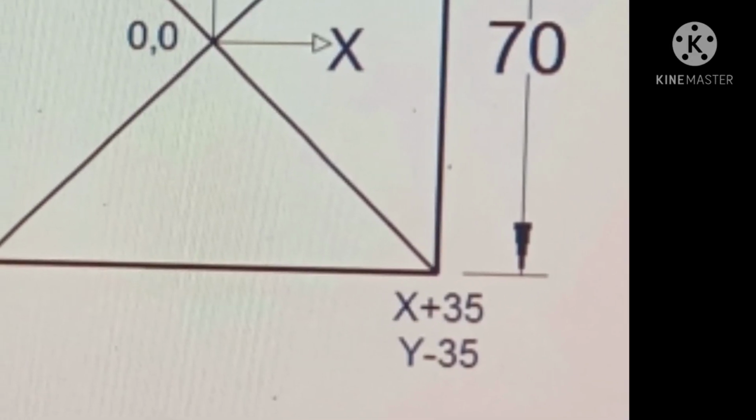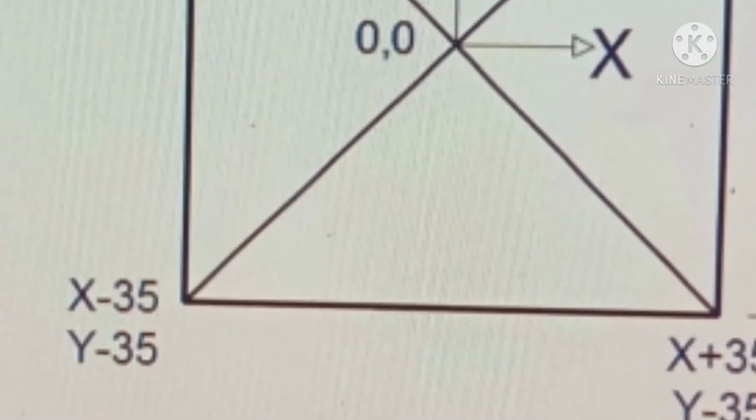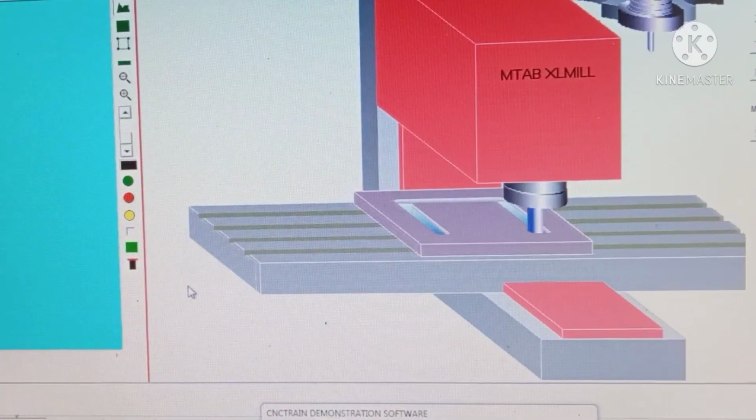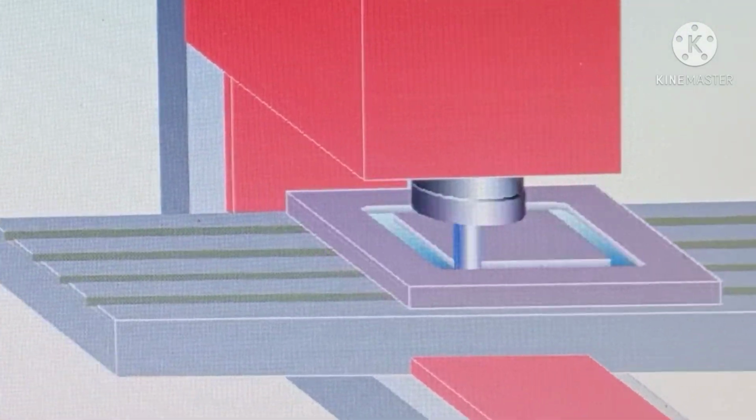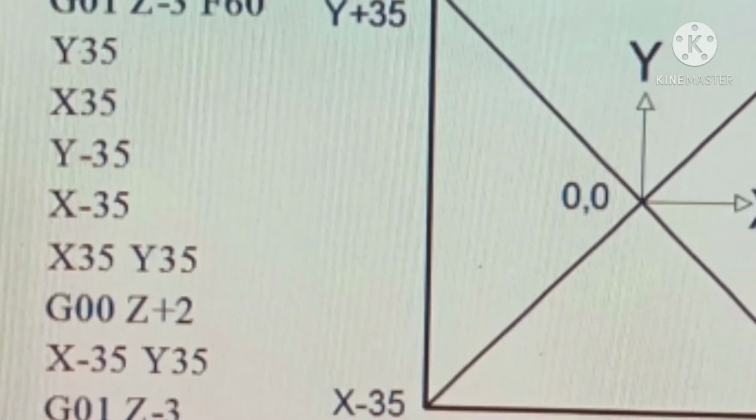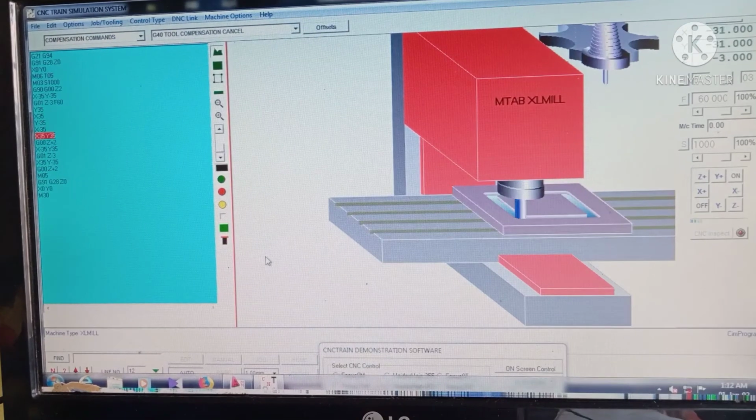And the next point is X minus 35, so the cutting tool moves left along the X-axis. And the next point is X plus 35 and Y plus 35, so the cutting tool moves diagonally to the top right corner.